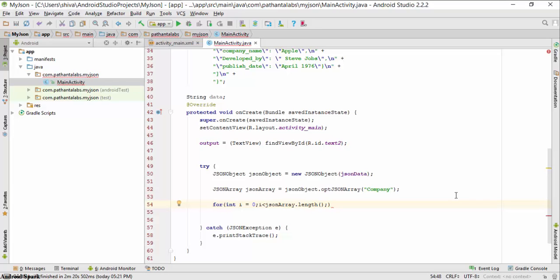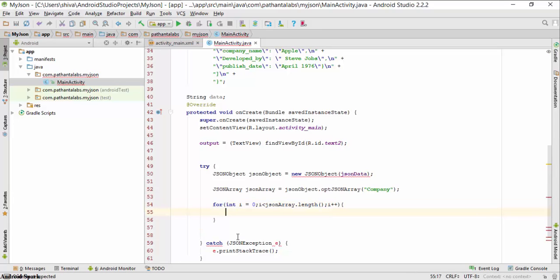If my JSON array contains 4 JSON objects, then the value of jsonArray dot length is equal to 4. And then I will go from one to another, so i plus plus, and then my for loop has been created.